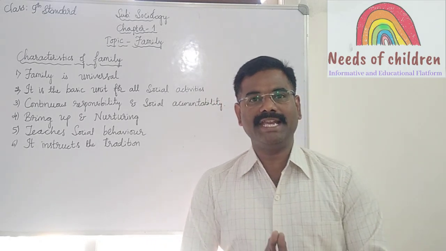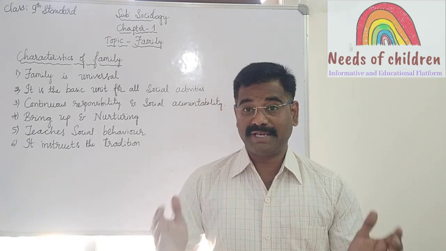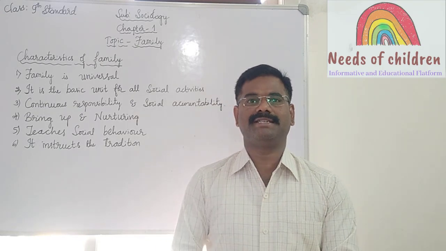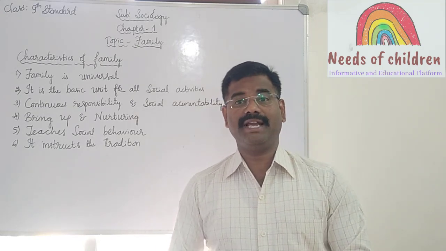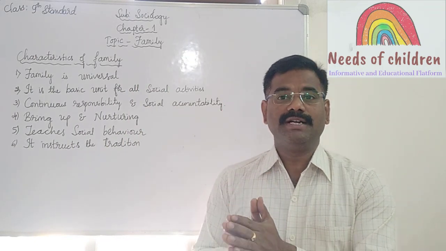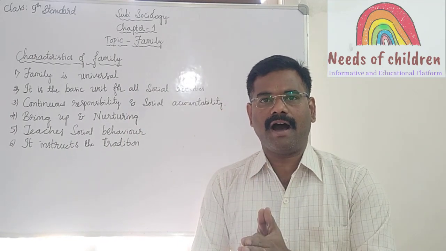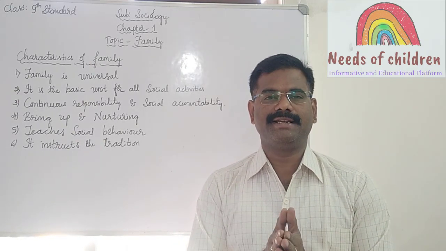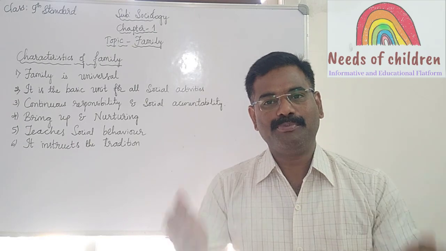Though it varies in accordance with specific geographical nature and time period, the family is found in all societies. Usually, families follow a fixed pattern of issues like marriage, nurturing, kinship and property rights.